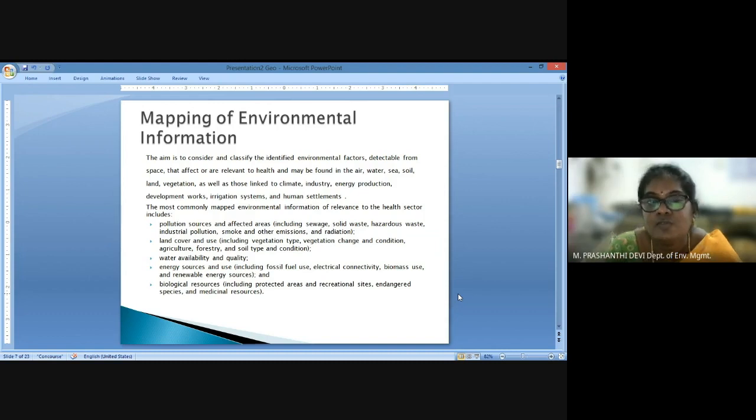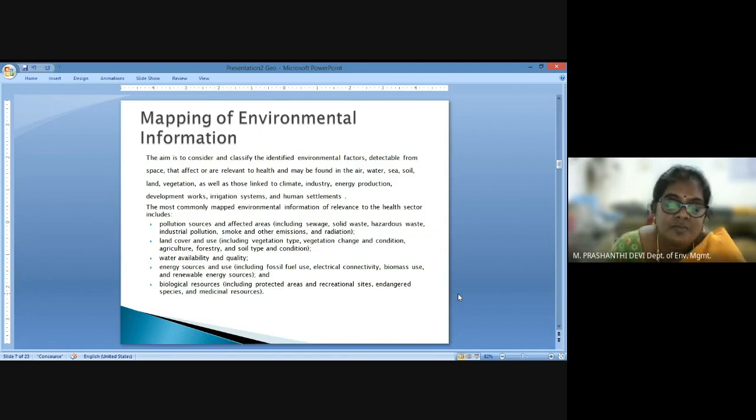And we also have to understand that these environmental influencing factors may be available in the air, in the water, sand, the sea, vegetation, and they may be promoted by climatic factors as well as anthropogenic introductions.